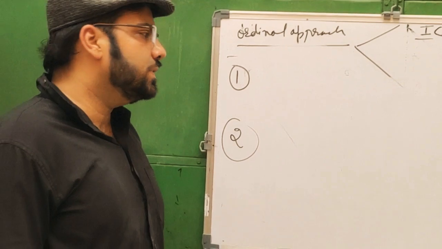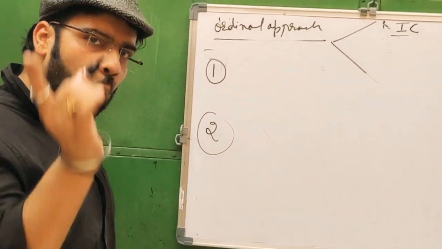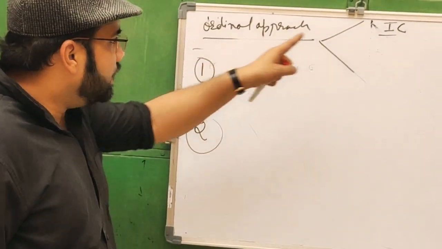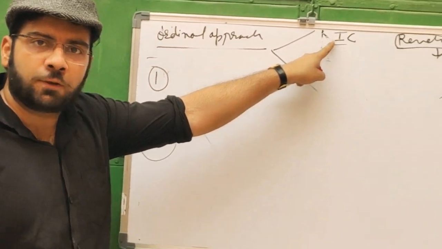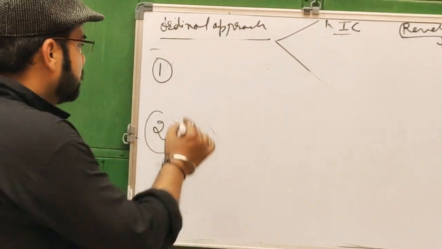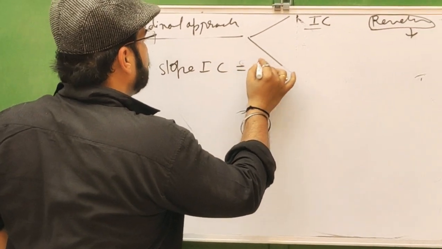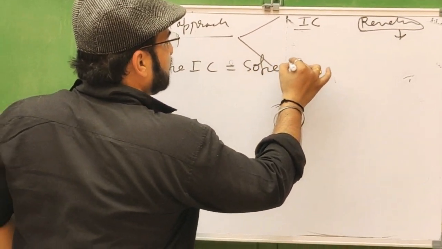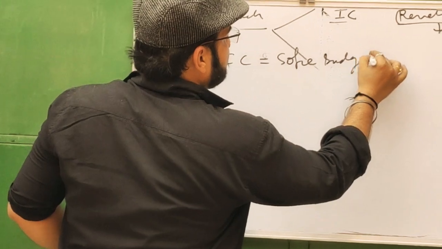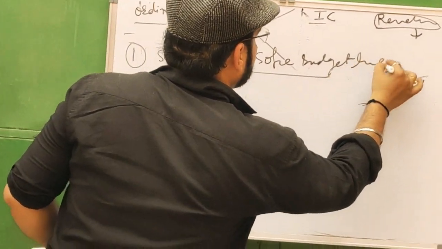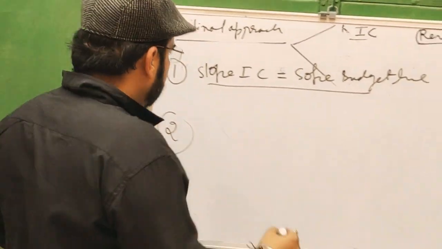The necessary condition is that the slope of the indifference curve must be equal to the slope of the budget line. This is the necessary condition. It means first order conditions.